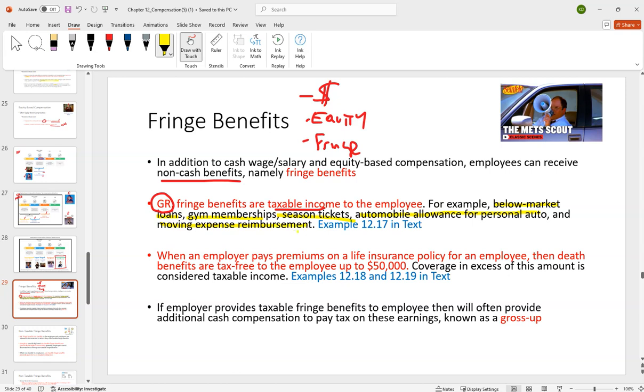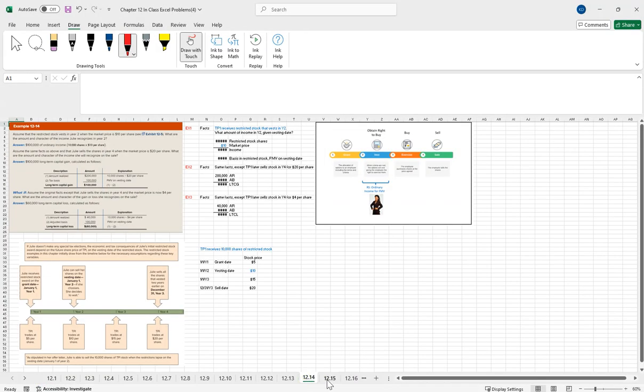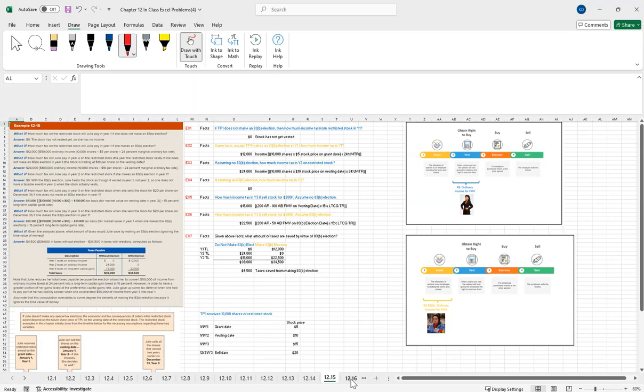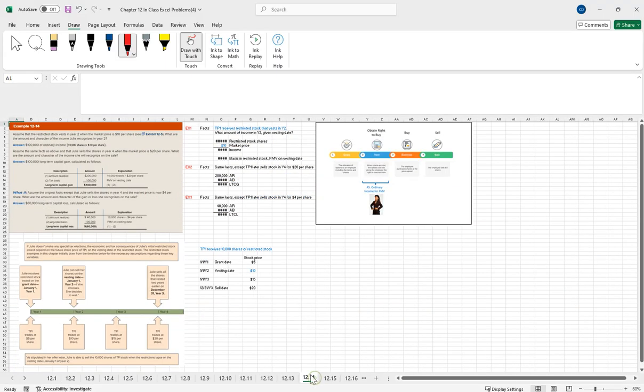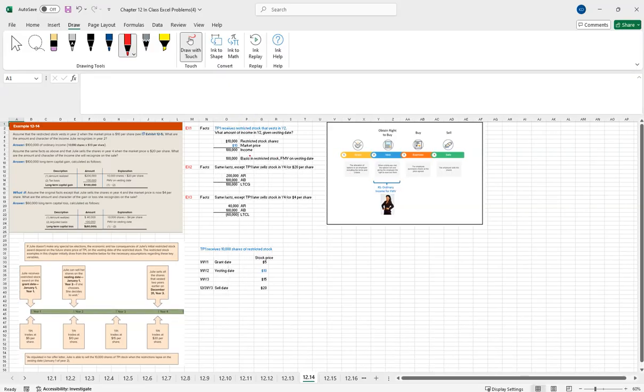The idea with this is they're giving you something. As a general rule, you're going to have to claim that as income. So if we look at 1217, there are some examples here for the restricted stock. They're showing you it's the fair market value on the vesting date that is their income. They then talk about how that's the basis as well if they go to sell it.